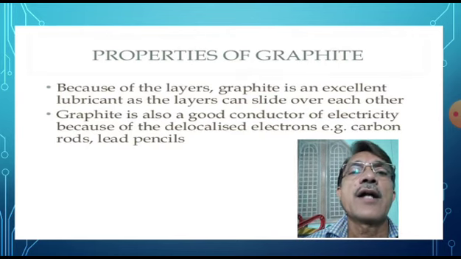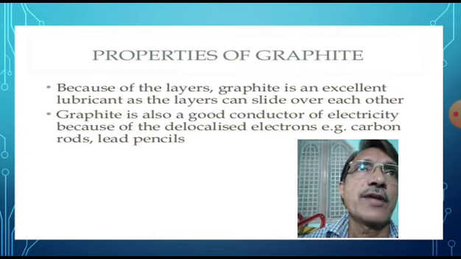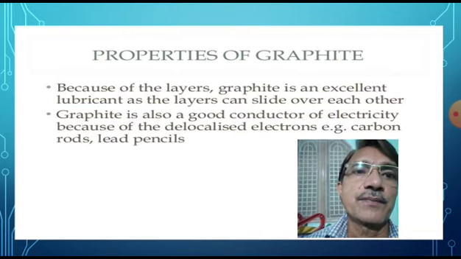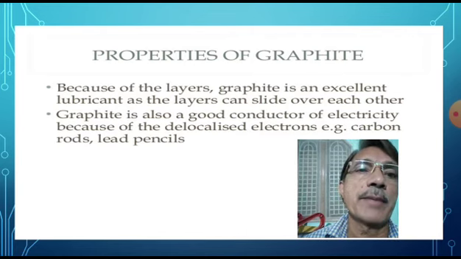Here, graphite is also a good conductor of electricity. Therefore, graphite is used in making electrodes. Since graphite writes black on paper, graphite is used in lead pencils. Moreover, graphite is also used in making crucibles, which can withstand high temperature.